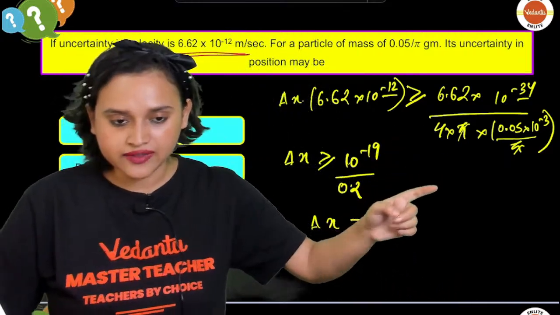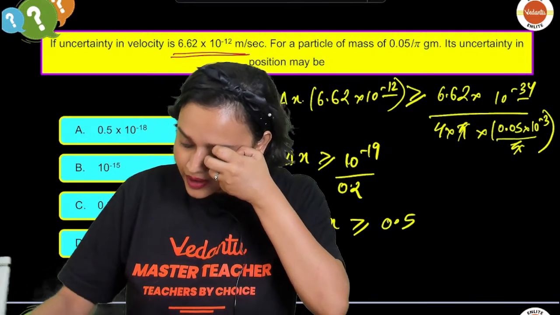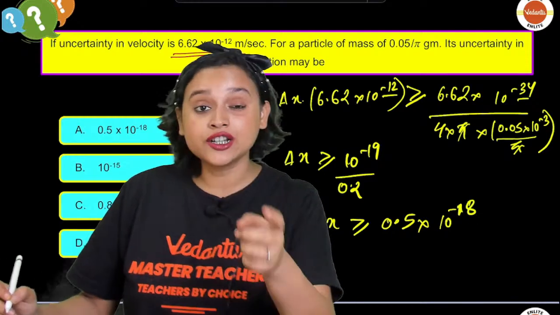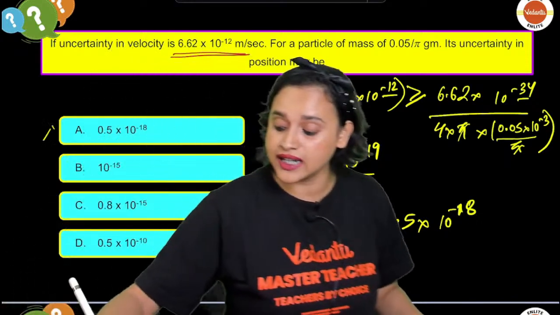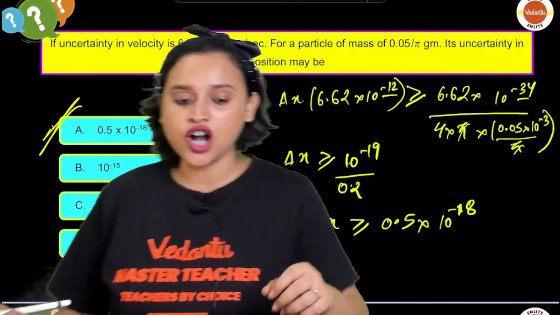So if it is 5, that means I can write it as 0.5 into 10 to the power minus 18. Instead of writing minus 19, I can write it as minus 18. So yes, option A will be the correct answer.